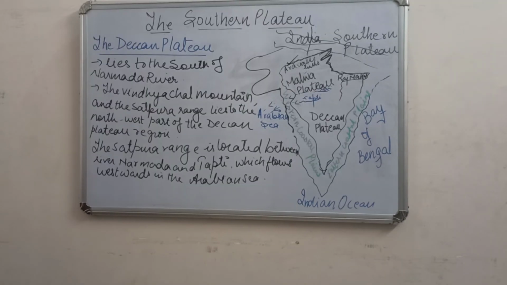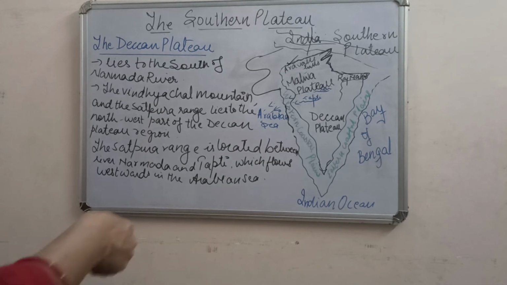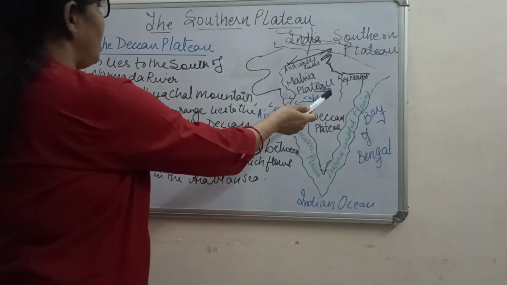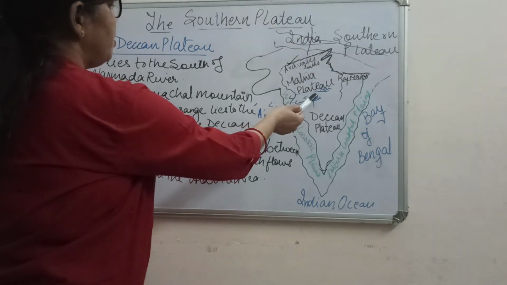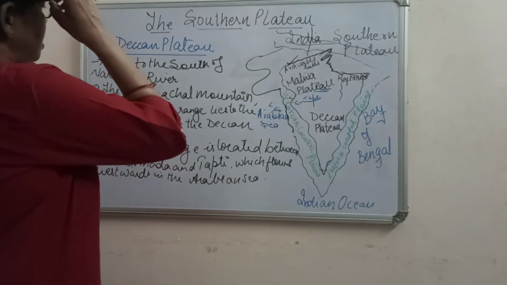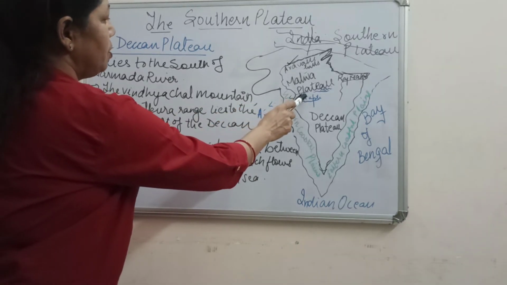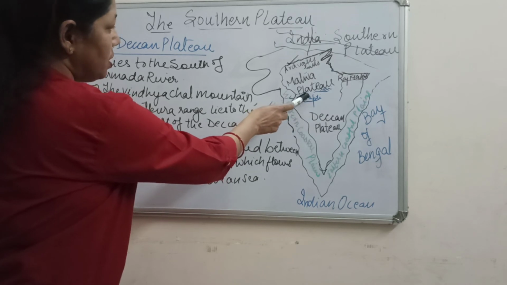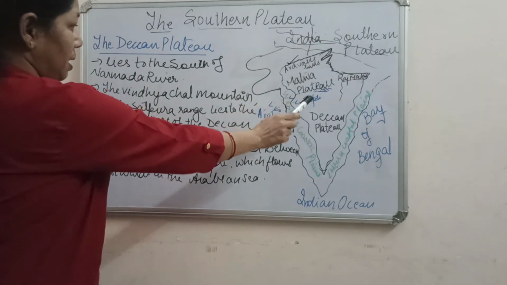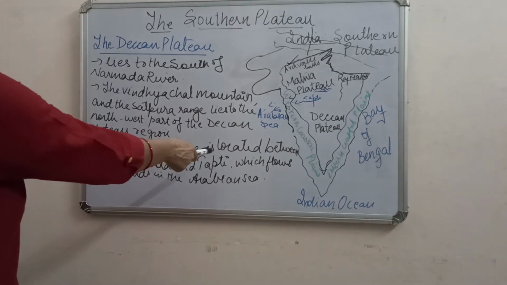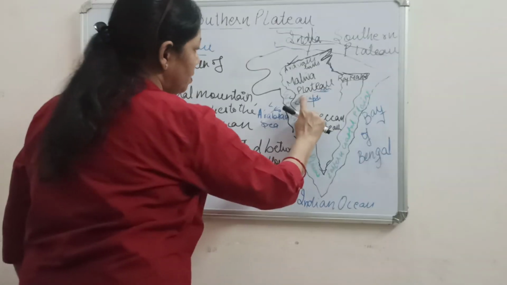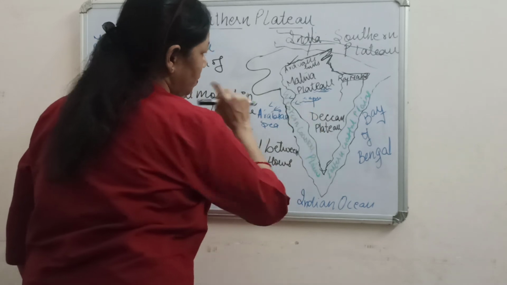Now let us talk about the Deccan Plateau. The Deccan Plateau lies to the south of the Narmada river. Can you see the Narmada river? Just below this Malwa Plateau we have the Narmada river, and here we have the Satpura range and the Vindhyachal mountain. The Satpura range lies in the northwest part of this Deccan Plateau, and here the Narmada and Tapti rivers are there. The Satpura range is located between the Narmada and the Tapti.